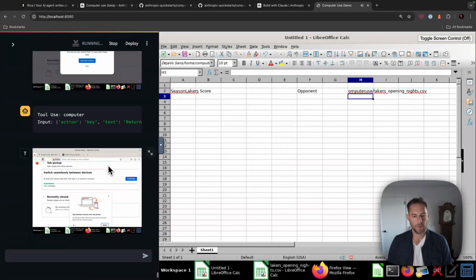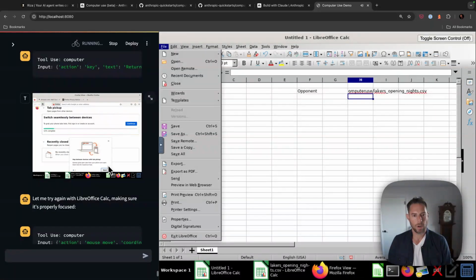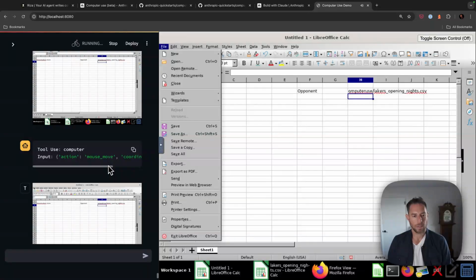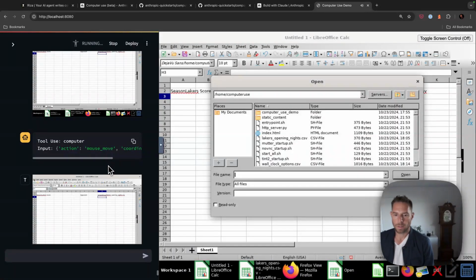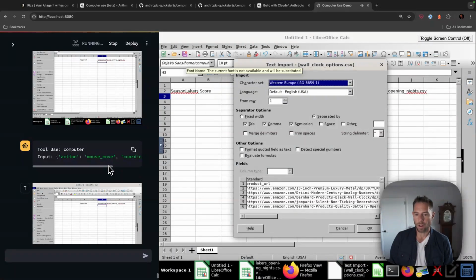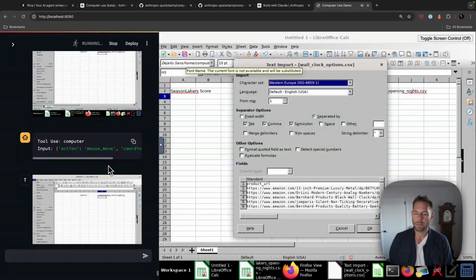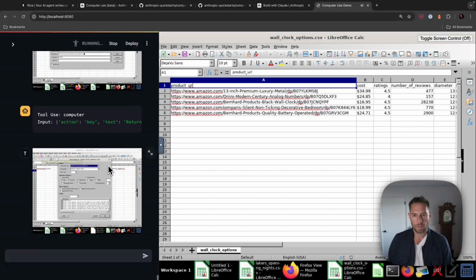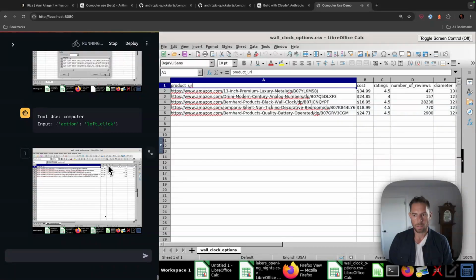Okay, we're back to LibreOffice. We got our junk from before. This file is going to open. It did open. Okay. Oh, look. Dude, it's going to work. And it worked. Wow. That's incredible.